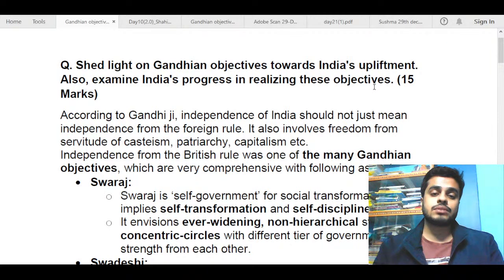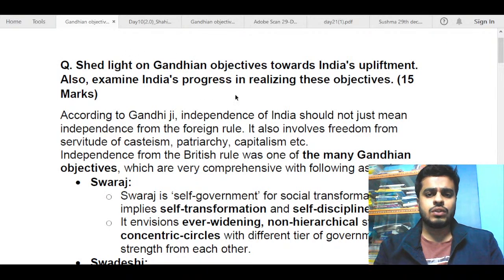This question is also important from an ethics point of view, because a question can be asked along these lines in ethics as well. Here you had to write about 4 or 5 core objectives of Gandhiji, compulsorily. That was the first demand.